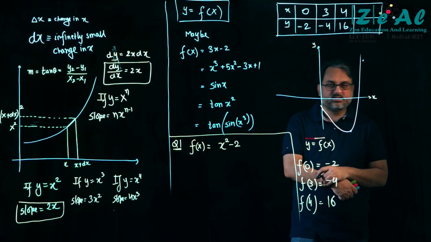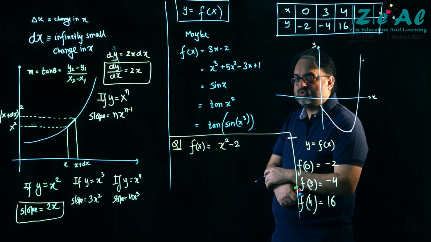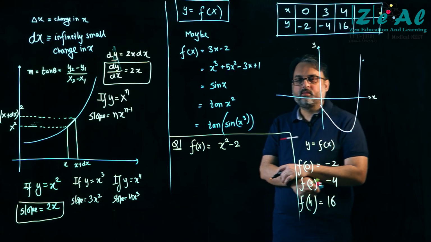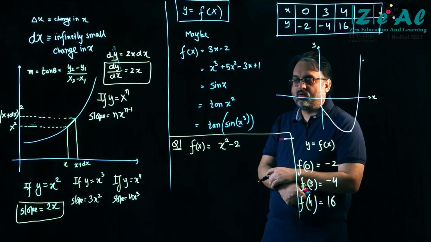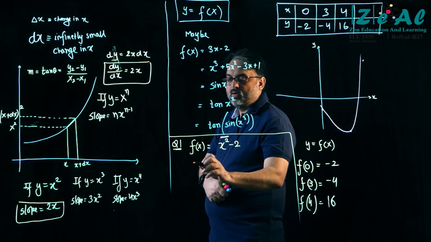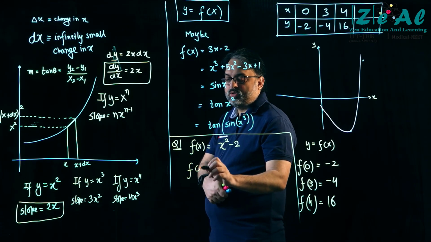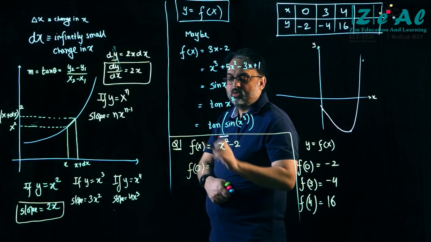Okay, f of x is equal to x square minus 2. Yes, I took it randomly. What is f of 0?